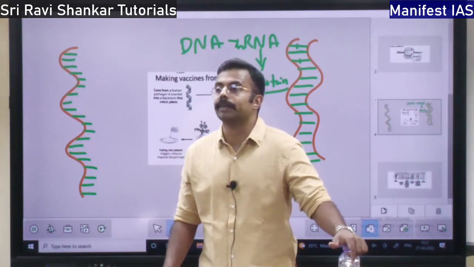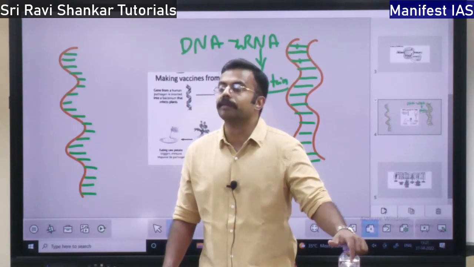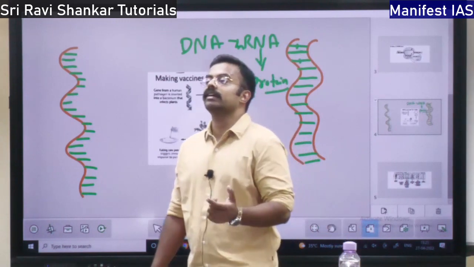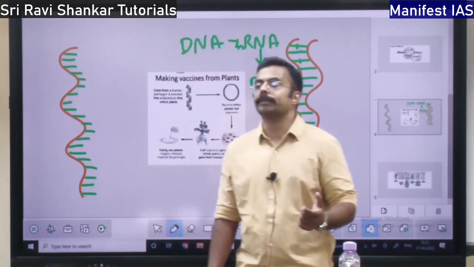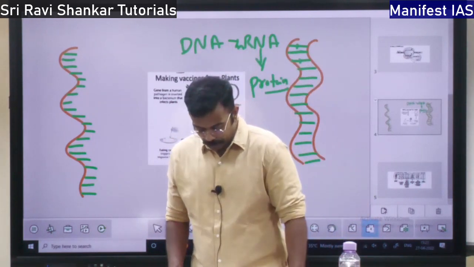It can override the patent. If a particular medicine is having patent over it, that patent can be overridden by the government. That is called as compulsory licensing. When can they override the patent? When there is a public health emergency, they can override the patent.